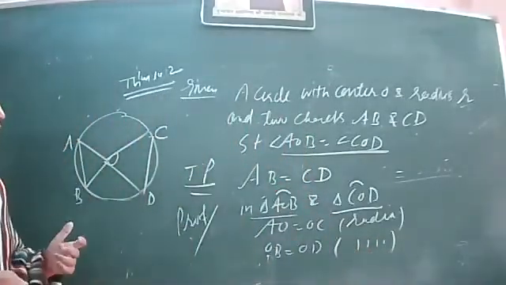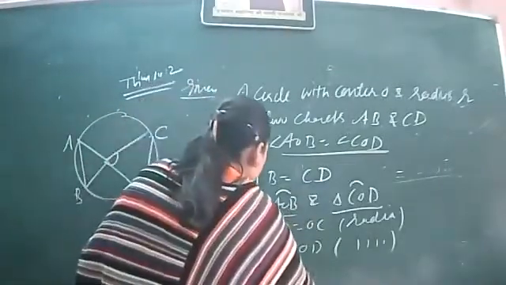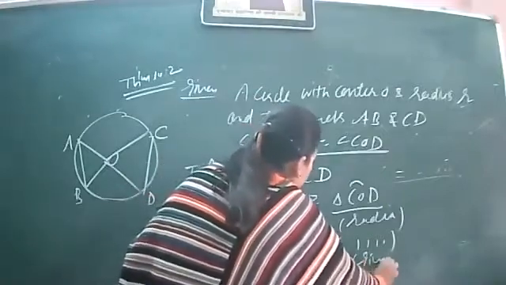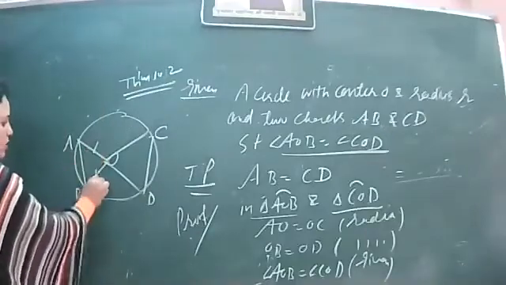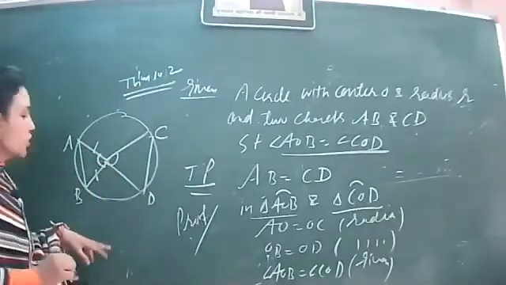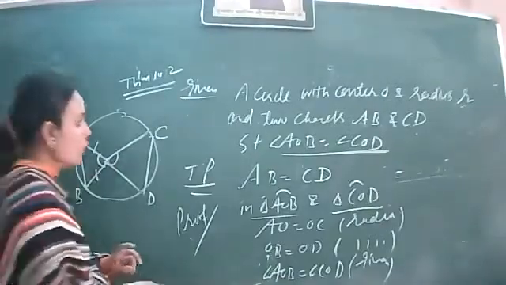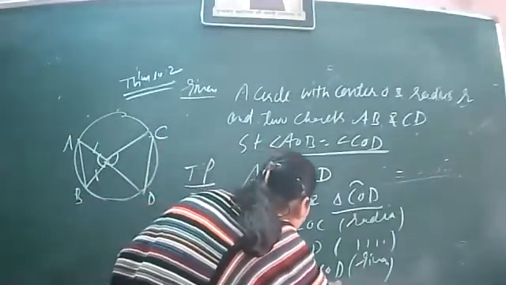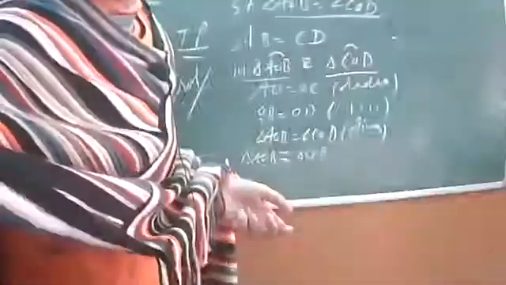And then third thing is angle AOB equal to angle COD. This is given to us. Just to see, this is AO, this is OB, this is angle AOB. So which criteria is there? SAS. So by SAS rule, triangle AOB is congruent to triangle COD.